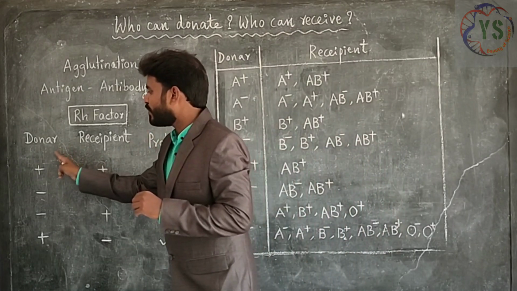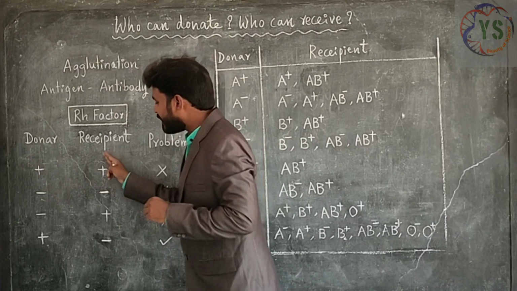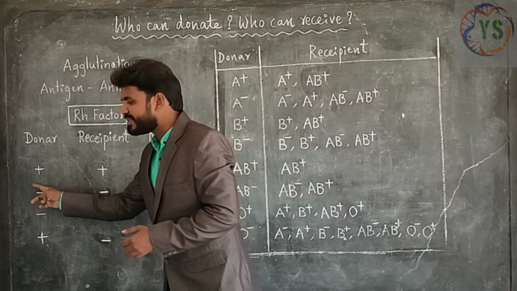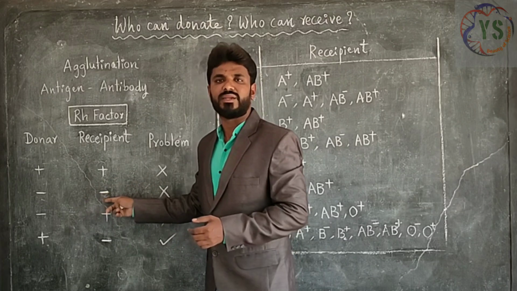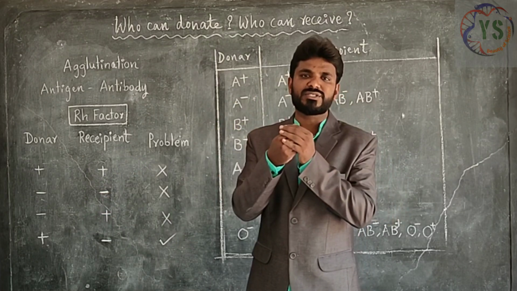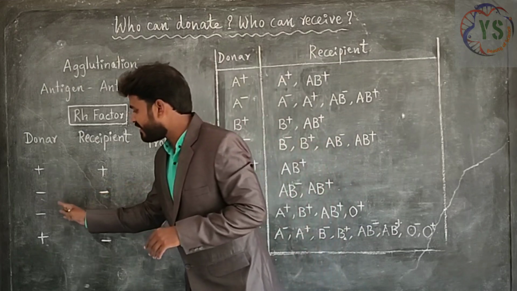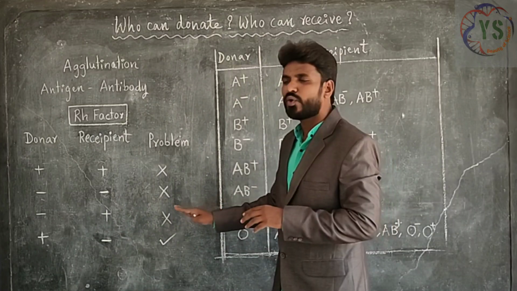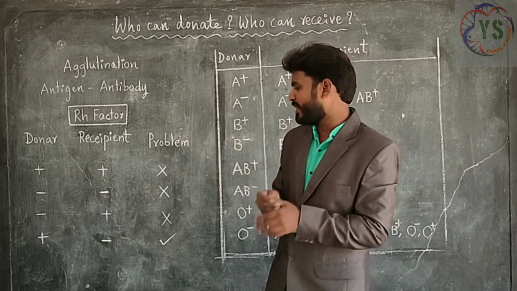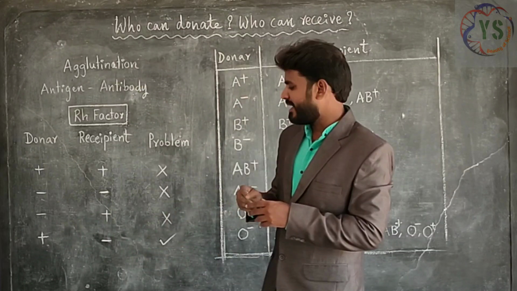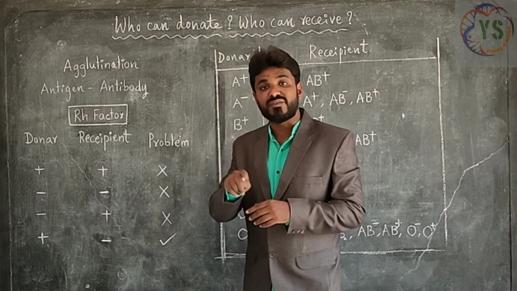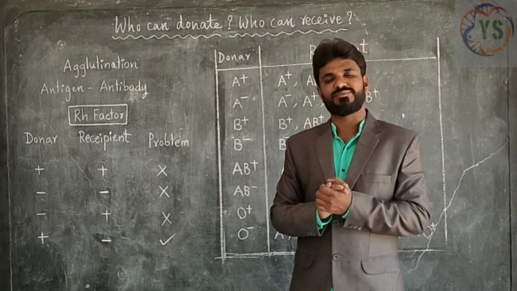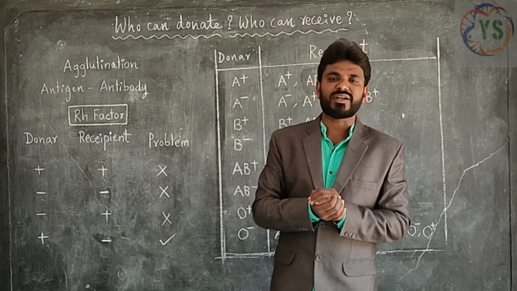For example, if the donor blood group is positive and the recipient blood group is also positive, there will be no problem, the blood matches. If the donor blood group is negative and the recipient blood group is also negative, both match, there will be no problem at all. If the donor is negative but the recipient is positive, no problem, both match. But if the donor blood group is positive and the recipient blood group is negative, there will be a problem. Agglutination takes place, which leads to the death of that person. So for this reason, we should take the RH factor into consideration.